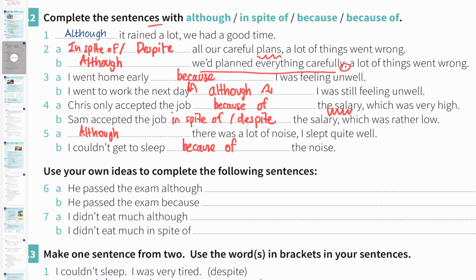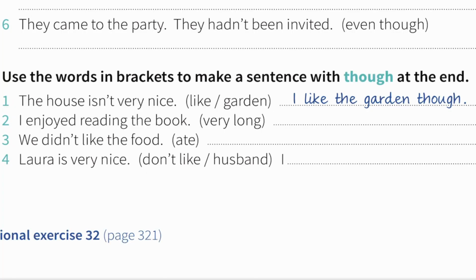Now I hope that you understand the differences between although and in spite of, and the differences between because and because of. We use although as in spite of the fact that, and although is always followed by a subject and verb. In spite of is always followed by a noun, pronoun or ing. And then we use because and because of before a noun or noun phrase to say that somebody or something is the reason for something. Let's practice some more exercises.